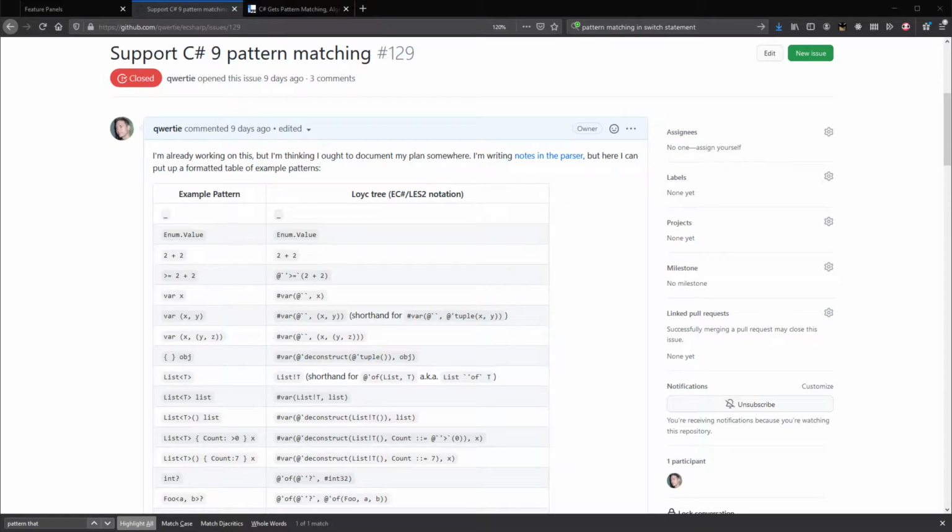I was all set to make videos about my work in December until I started writing an example of a user-defined macro, an example that would have benefited from the new switch expression from C# 8. But I hadn't actually implemented the switch expression in the parser yet. Partly this is because no one had asked for the feature, partly because the feature has a very tricky syntax,